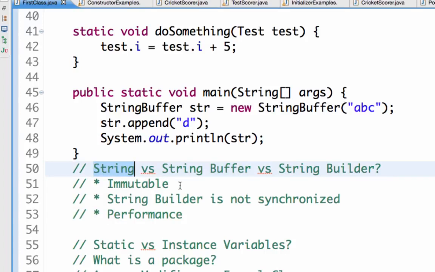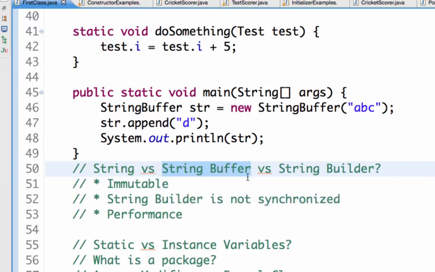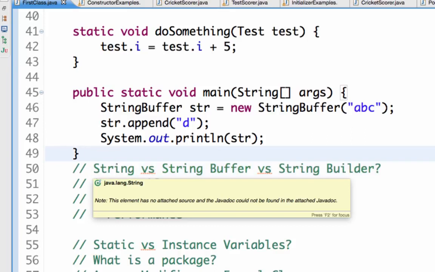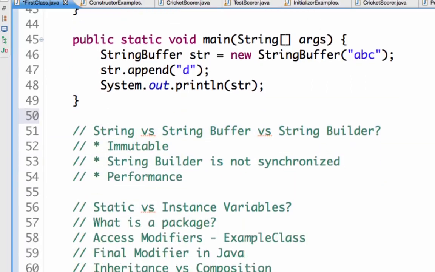If you use a string buffer in a loop, that would create a lesser number of objects than if you use a string. So those are the important differences between string and string buffer.